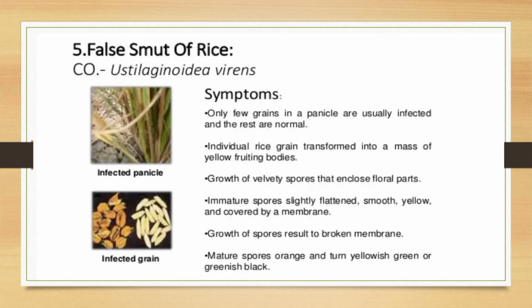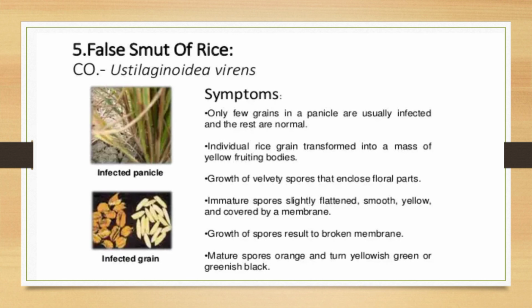Next disease, false smut of rice, caused by Ustilaginoidea virens. Symptoms: only a few grains in the panicle are usually infected and the rest are normal. Individual rice grains are transformed into a mass of yellow fruiting bodies. So here we should concentrate because this is the characteristic symptom of this disease. Instead of production of grains, there will be production of fungal mass or fungal bodies.